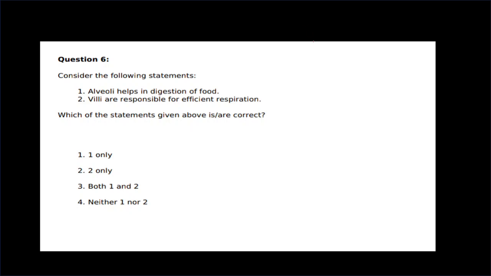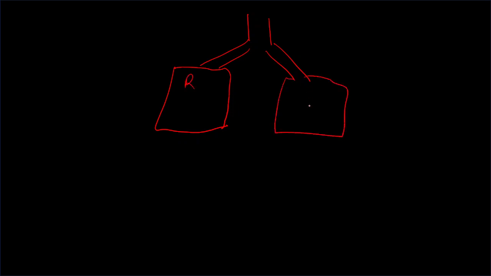wrong, because as you know, human lungs are truly separated into two sectors, that is our right lung and our left lung.